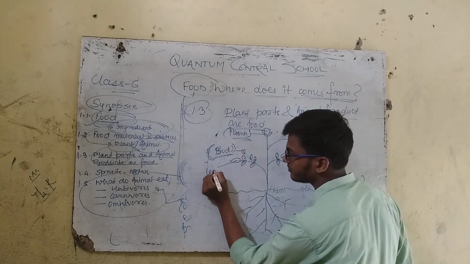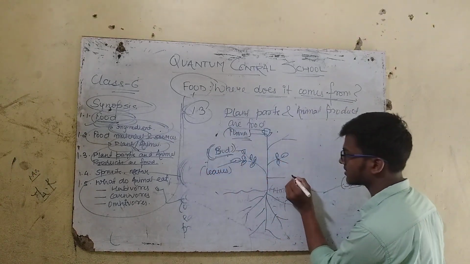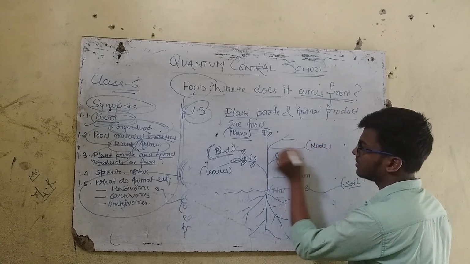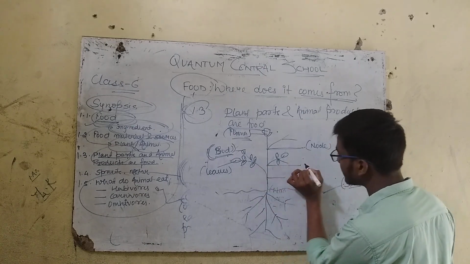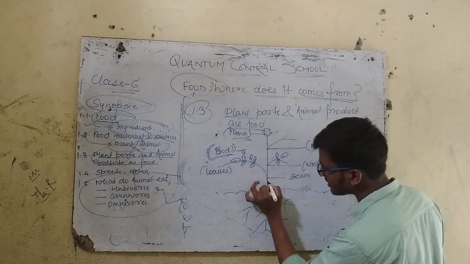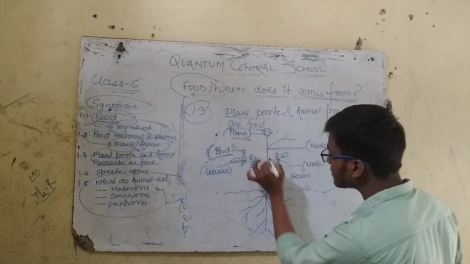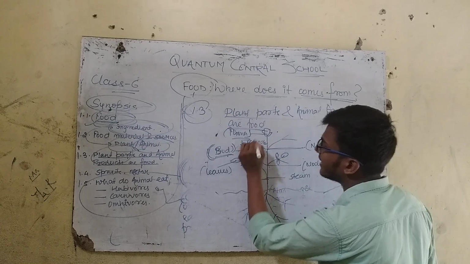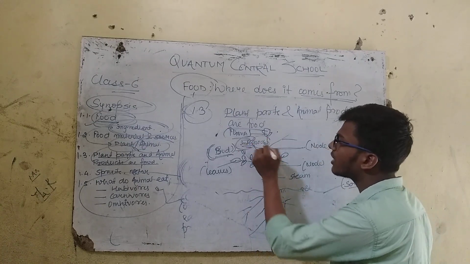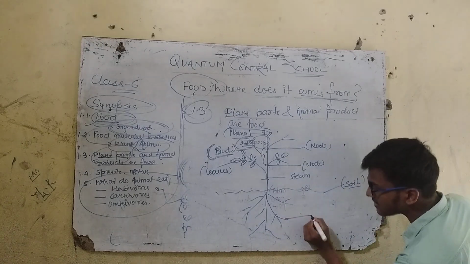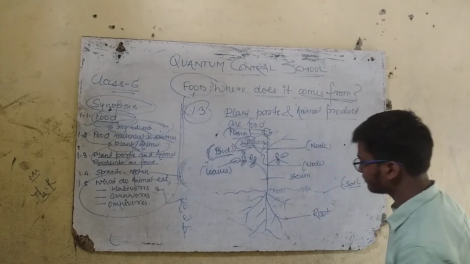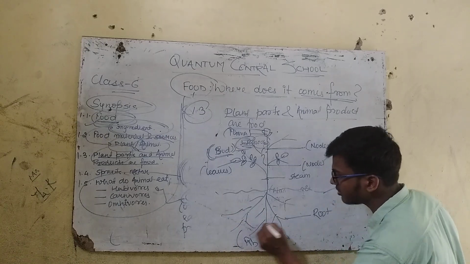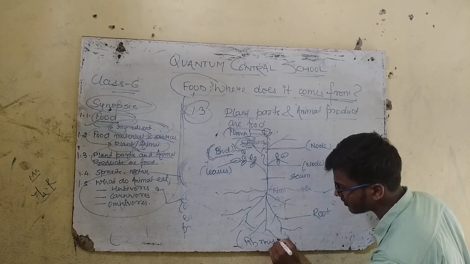Now these are the leaves, this is the stem, this is the node, this is a node, and this is even a node. The distance between two nodes is known as internode. Inter means between, so between the nodes is known as internode. And these are the roots. I have drawn this as a fibrous root. Just let us consider this as a fibrous root.